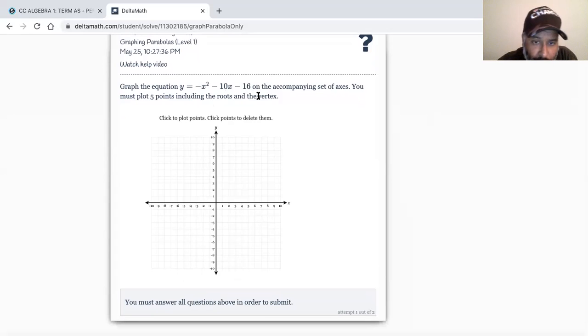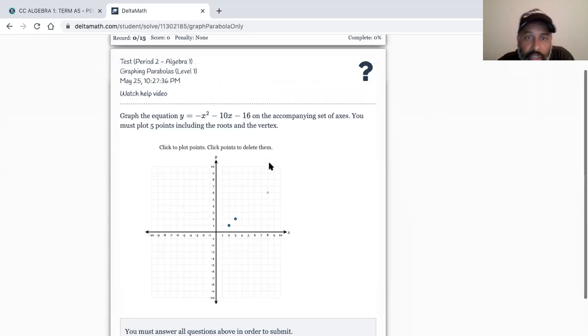Once I have that, go back and plug it in to find out what y is. And you identify and you put a dot there. And then you're going to have to find the x-intercept, or use the y-intercept to be able to graph it out. And then if you make a mistake, just double click on it. It'll take it out, and then you can click somewhere else where it should have been.